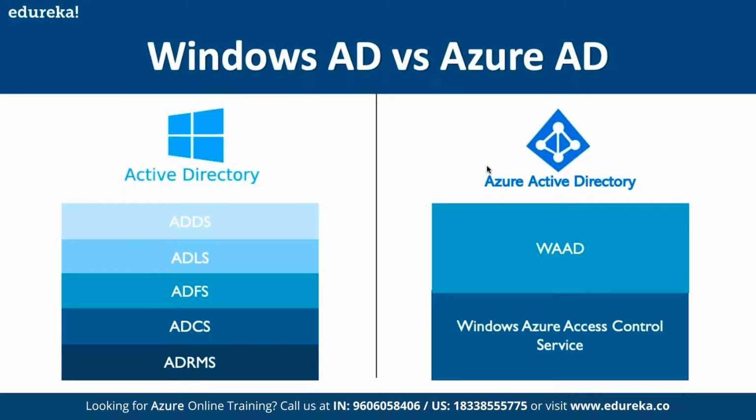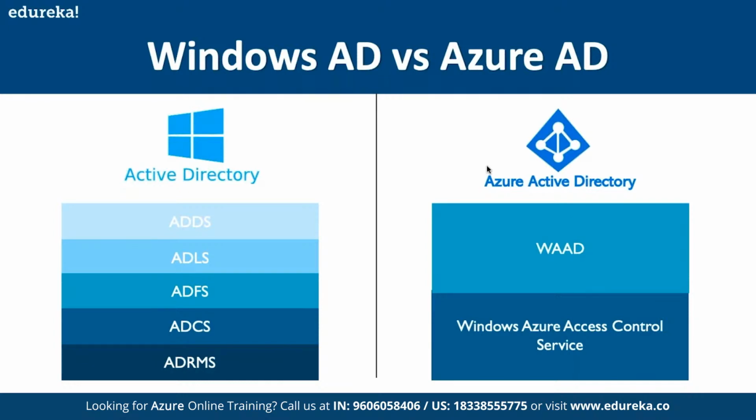And then we have ADFS. FS refers to Federation Services. So here we have Active Directory Federation Services, which provides single sign-on to authenticate a user in multiple web applications in a single session. And then we have ADCS. CS refers to Certificate Services. It helps us in creating, distributing, and managing secure certificates.